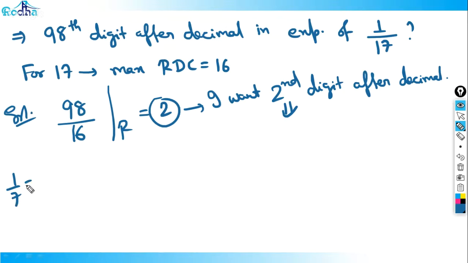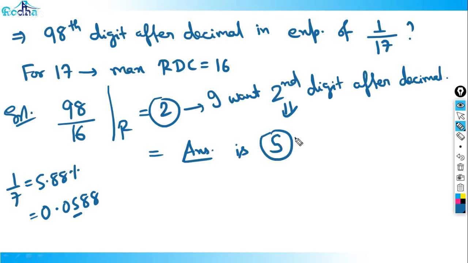So what is the second digit after decimal? 1 by 17 is 0.0588. What is the second digit after decimal? It is 5. I don't need further values also. Straight away my answer is 5.